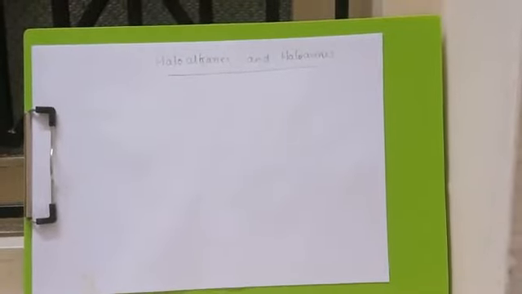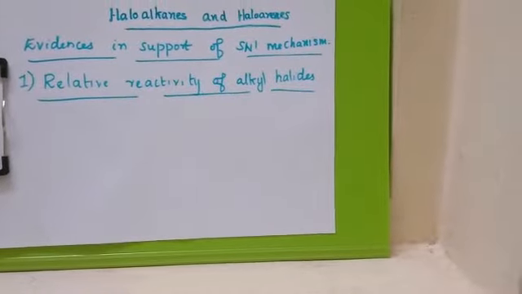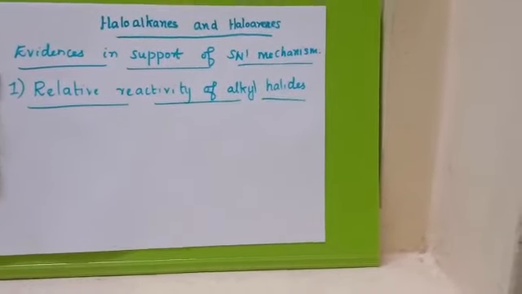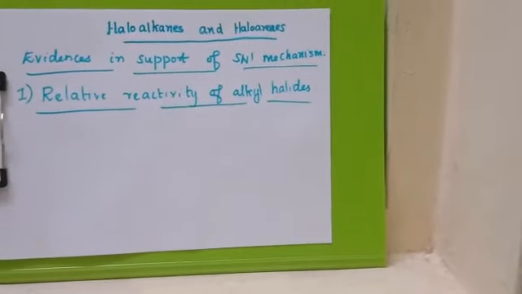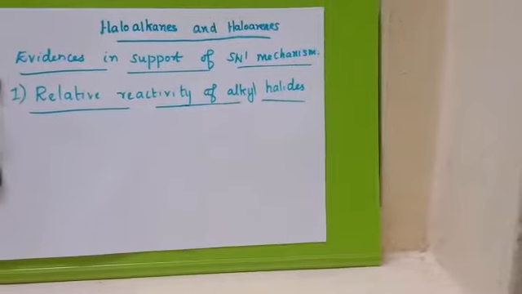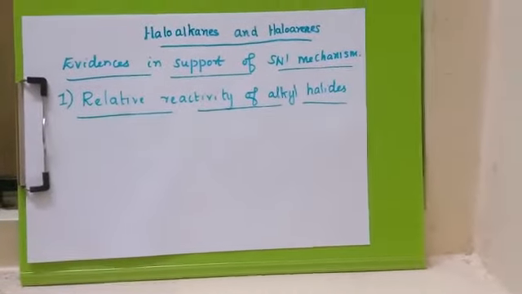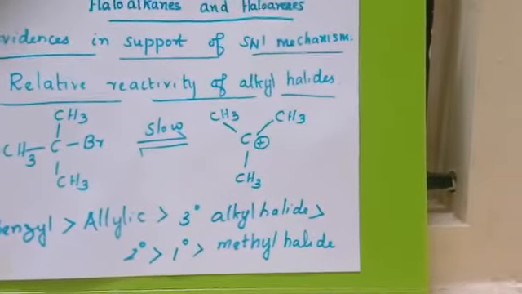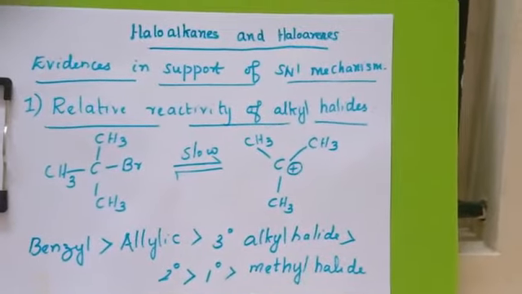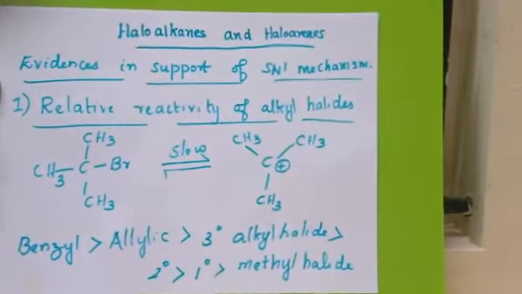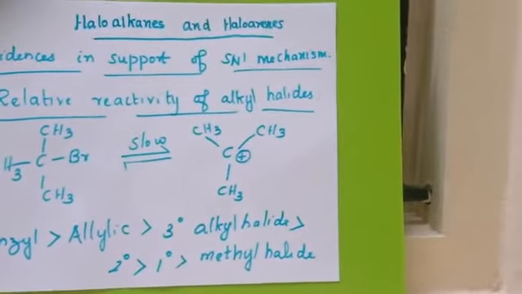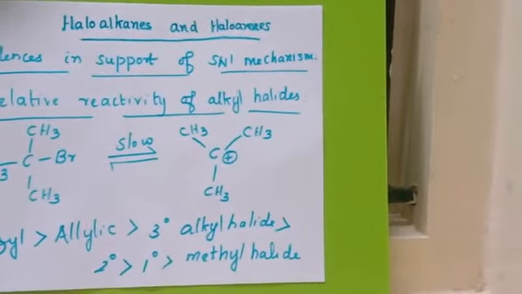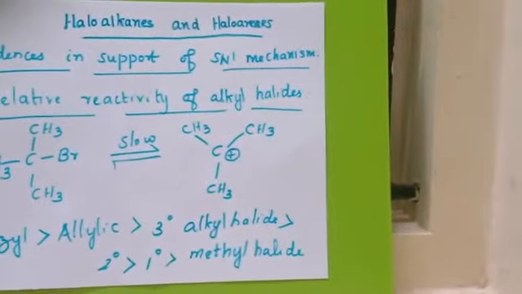First one is relative reactivity of alkyl halides. Generally, the SN1 reaction mechanism involves the formation of a carbocation. Here, the reactivity of alkyl halide depends upon the stability of the carbocation. In the last session, we studied the order of reactivity of alkyl halides. That is, first is benzyl. Benzyl has the most reactivity, then allylic halide, then tertiary alkyl halide, then secondary, primary and methyl halide.